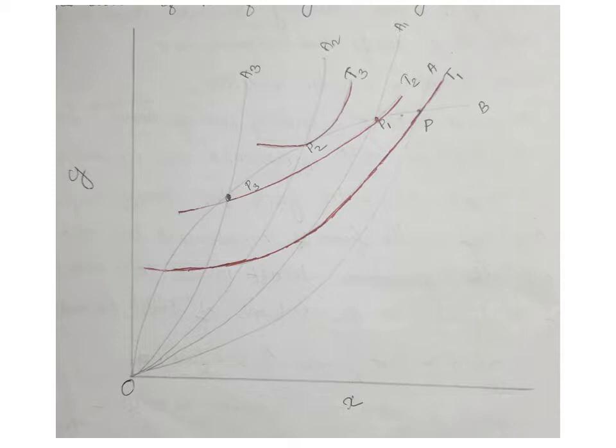At P3, compared to P2, the nation's terms of trade improved, but the nation's welfare worsened, because the indifference curve there is below the T3 indifference curve.